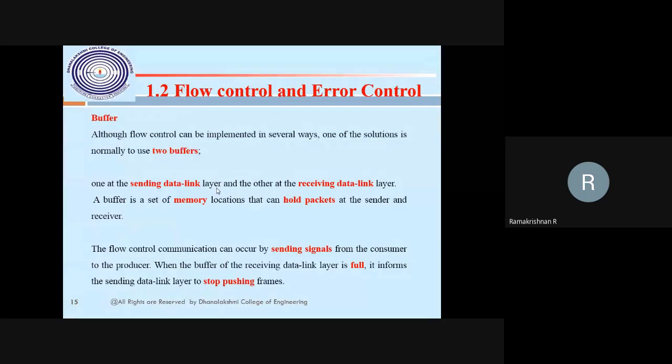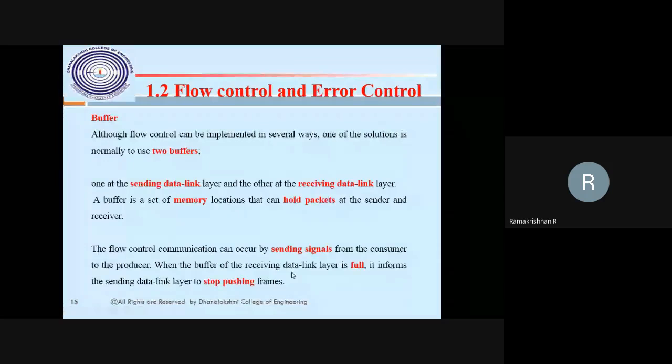That's what I said, memory. It is like a bucket. Whatever data I send will be stored there, and according to your configuration, you can fetch the data from the buffer. That's what flow control will manage. So a buffer is nothing but a memory. The memory holds the packets, that is, the frames I am sending.